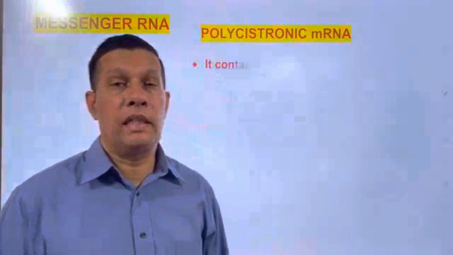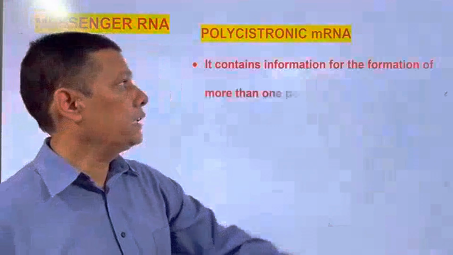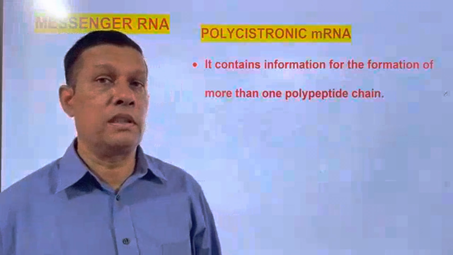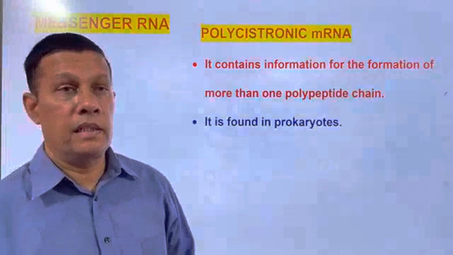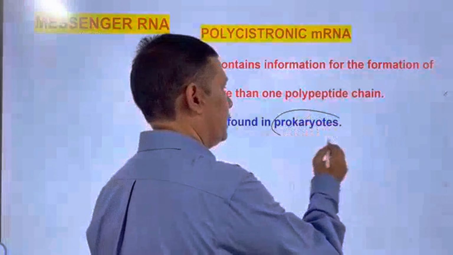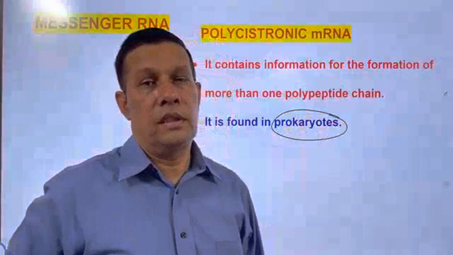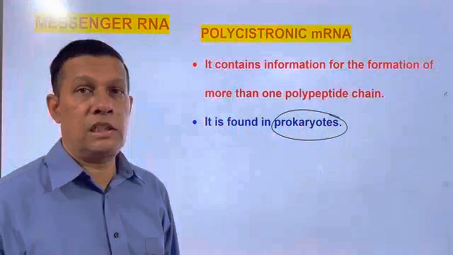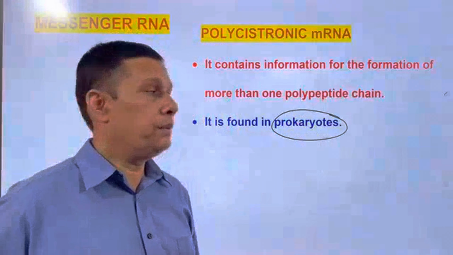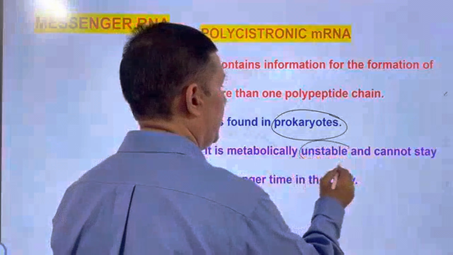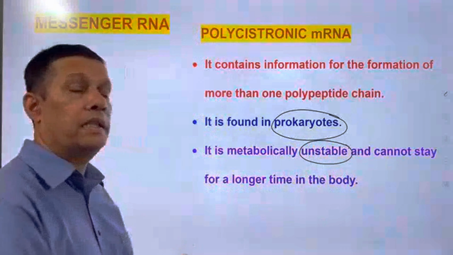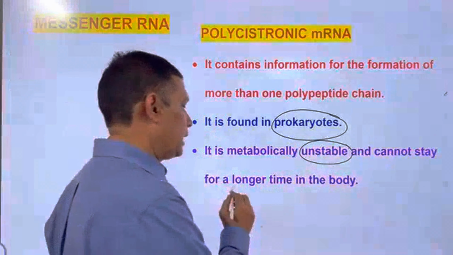Coming to the other type of mRNA, polycistronic mRNA contains information for the formation of more than one polypeptide. It is found in prokaryotes, which are primitive. It is metabolically unstable compared with monocistronic mRNA and cannot stay for a longer time.